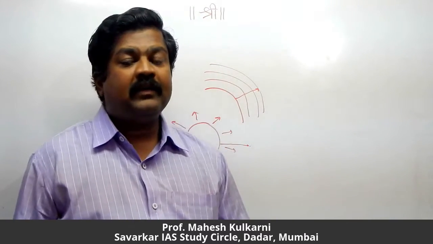Many times people say it's helium. It's not helium. Helium is an element on the sun, but it is not the most abundant element on the sun. Nearly 71% hydrogen is still present on the sun, whereas helium is around 26%.